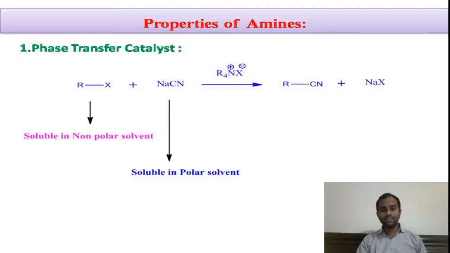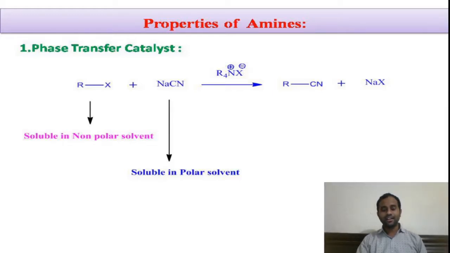Since these two solvents are immiscible, there are no appreciable collisions between the two reactants, so the rate of reaction decreases appreciably. So for that we use a catalyst.